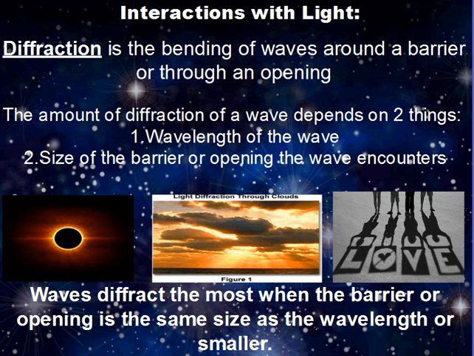Alright, more review. Remember, diffraction is the bending of waves around a barrier or through an opening. It depends on wavelength and size of barrier. Light waves diffract the most when the barrier or opening is the same size as the wavelength or smaller. The wavelengths of visible light are very small, 100 times thinner than a human hair, in case you were interested. So light does not diffract very much, and we can't really see its effects.